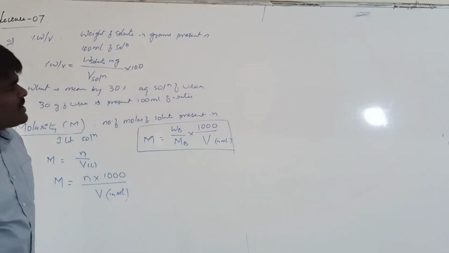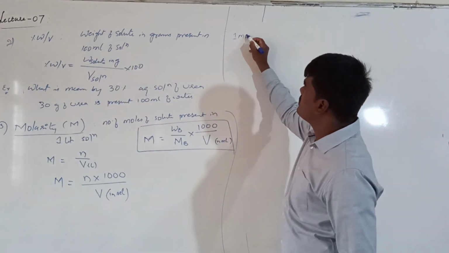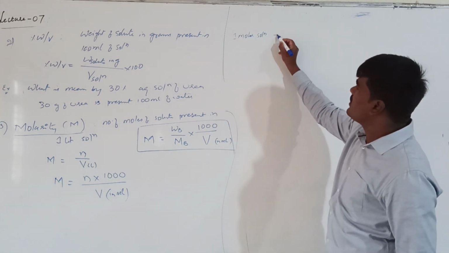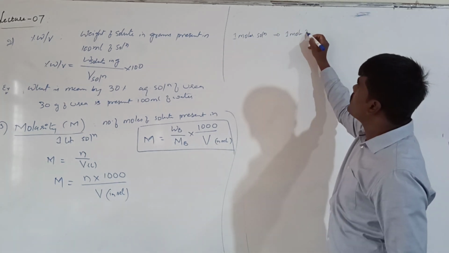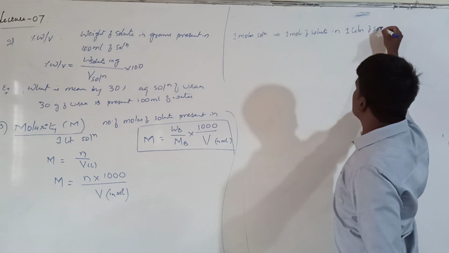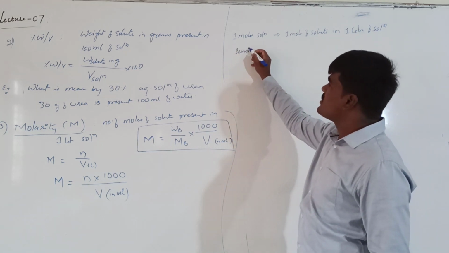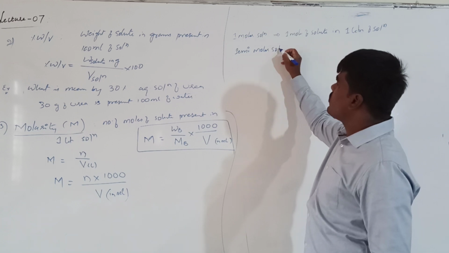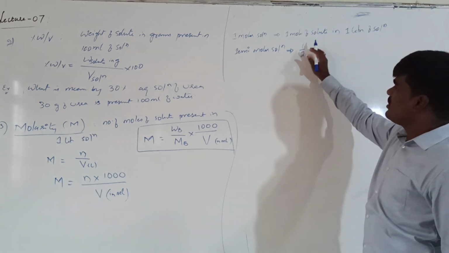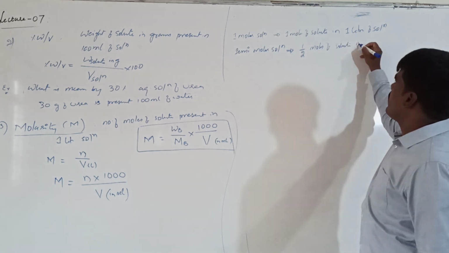Now, let us see what is meant by 1 molar solution. Basically, we come across terms such as 1 molar solution several times. What is meant by 1 molar solution? 1 molar solution basically stands for 1 mole of solute in 1 liter of solution. In the same manner, there is one more term which is called semi-molar solution. Let us see what is meant by semi-molar solution. Semi-molar solution stands for 1/2 mole of solute in 1 liter of solution.